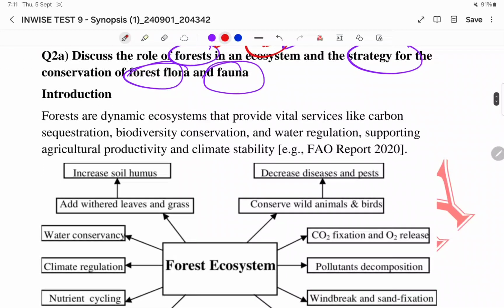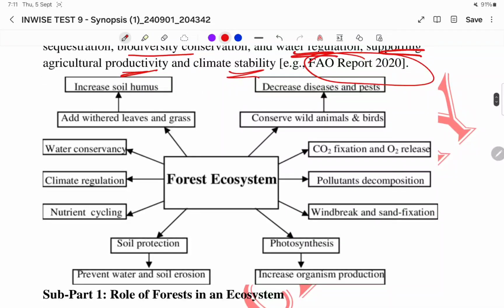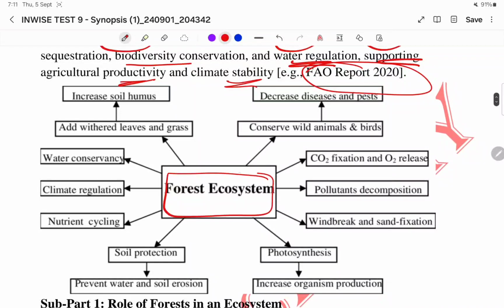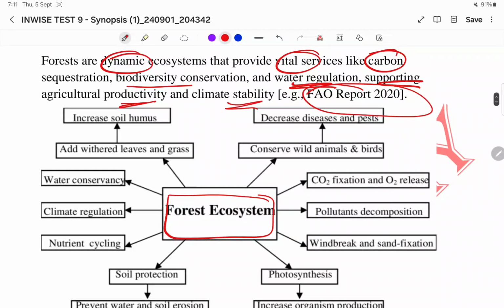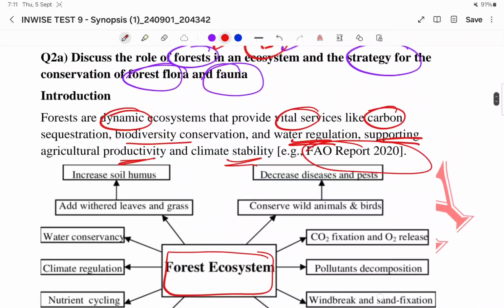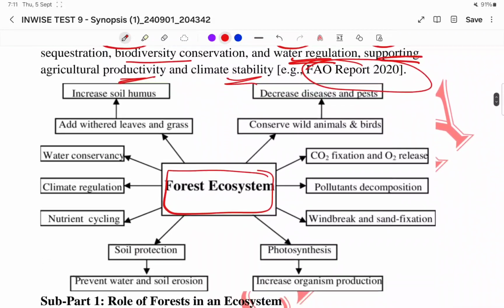So forests are dynamic ecosystems that provide vital services like carbon sequestration, biodiversity conservation and water regulation, supporting agricultural productivity and climate stability. According to FAO report 2020. So these are the flow charts, like a diagram. How can it help the forest ecosystem? How it helps, right? So conserve the wild animals, birds, carbon fixation.